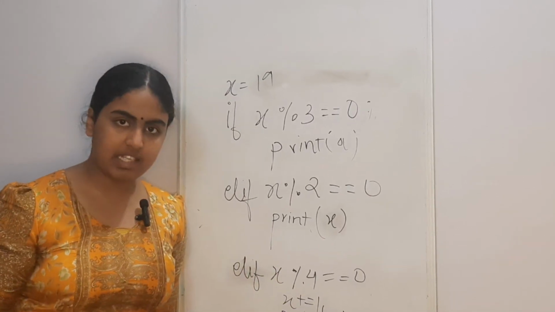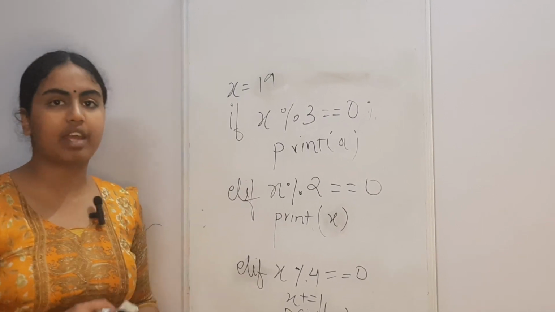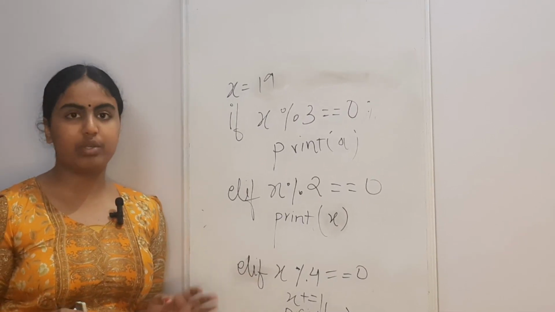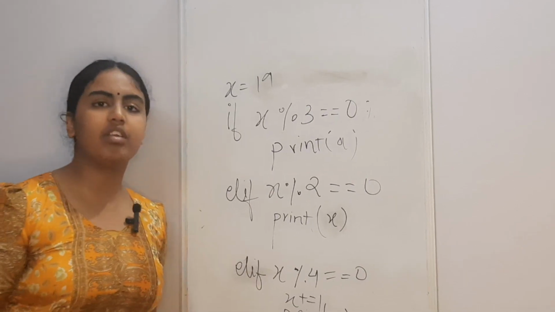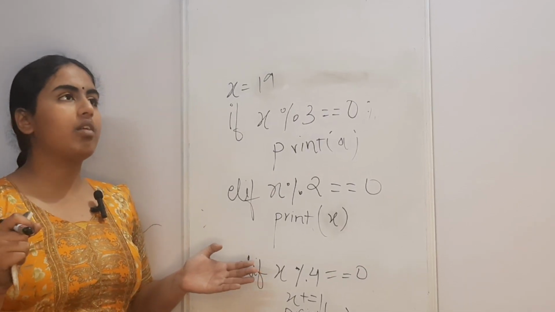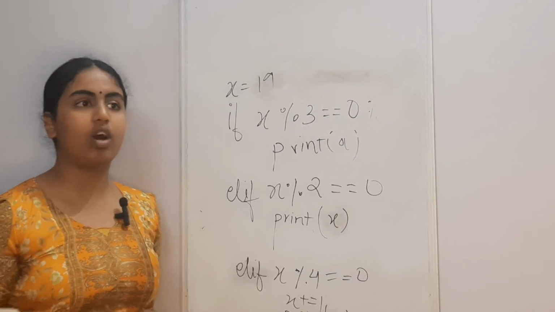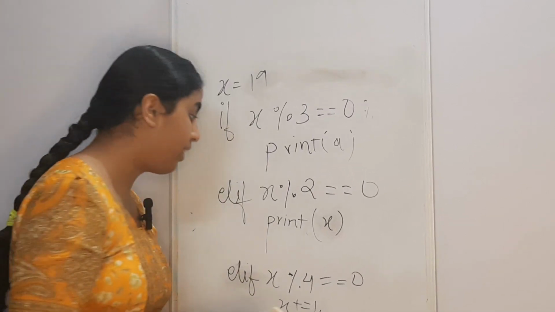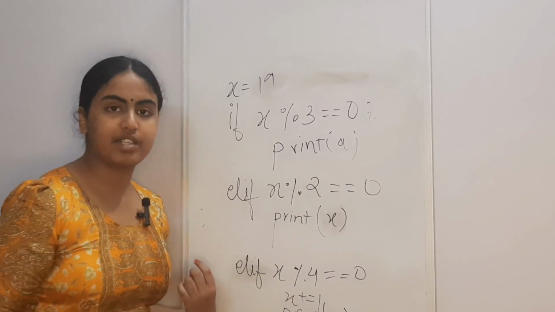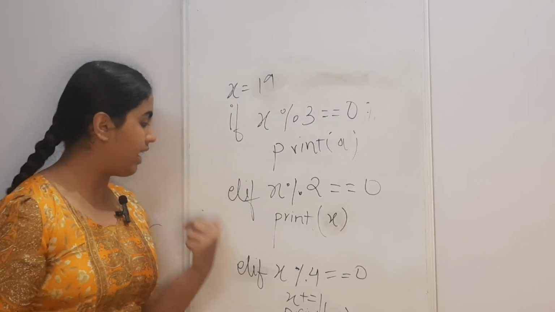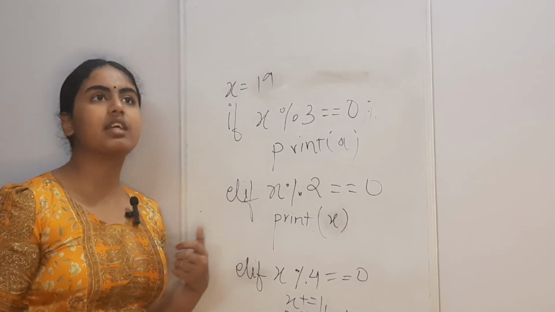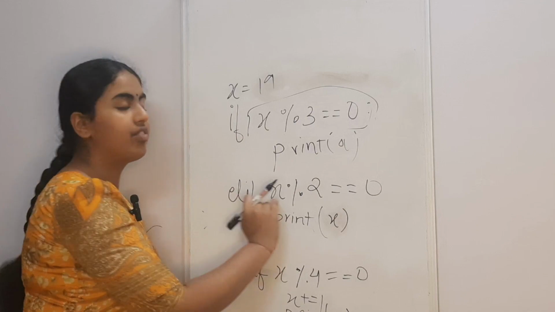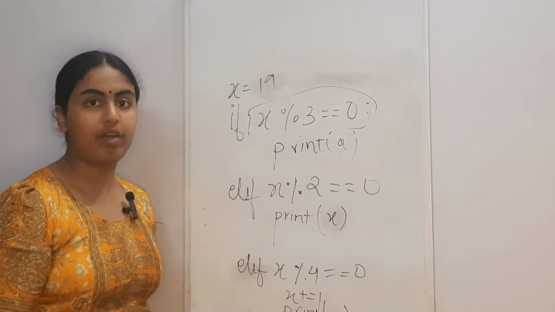It is not necessary for you to use the else statement after an elif statement, as you've seen in the previous examples. But the else statement is generally used to print something if the condition is not satisfied, or tell the user that the condition is not being satisfied. So else is generally used for that. As you can see, you can use multiple elif statements, but only when you have used an if statement. Elif is not independent. Elif is basically else if. For example, this condition is not satisfied, then what? Else if, whatever condition you are stating.